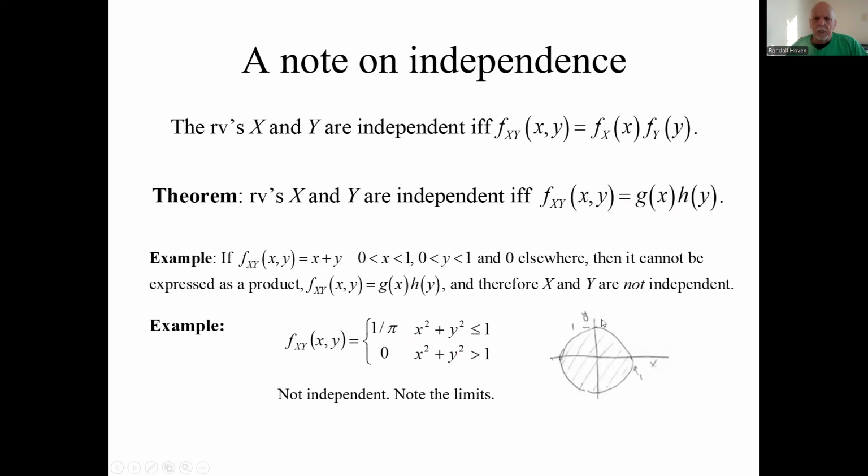But you have to look at the limits. Here's what the PDF looks like: in the shaded region it's not 0, and outside this circle it is 0. The limits can't be broken up this way because the limits are a function of each other in not a simple, product-type way. So these X and Y are not independent.